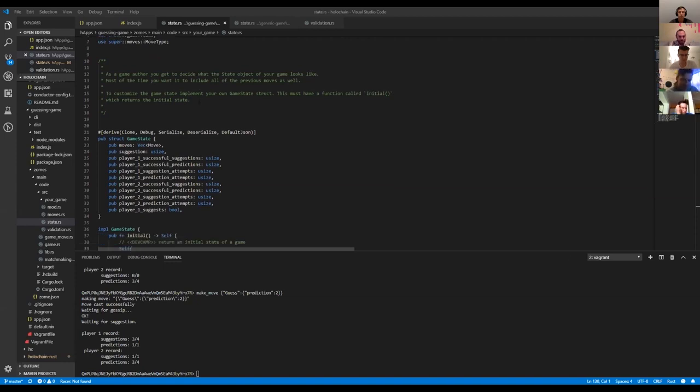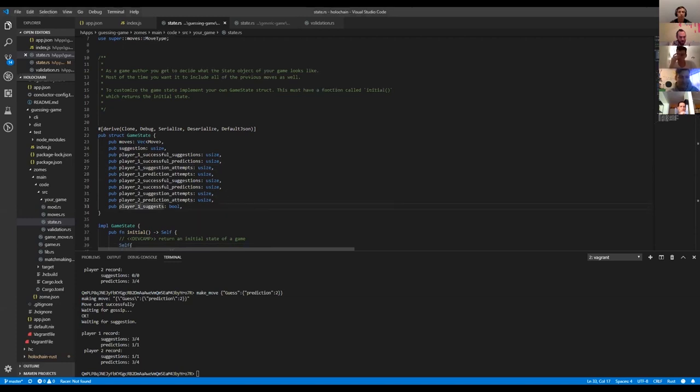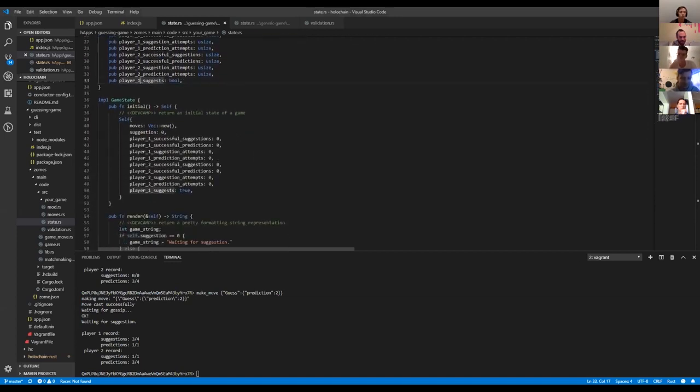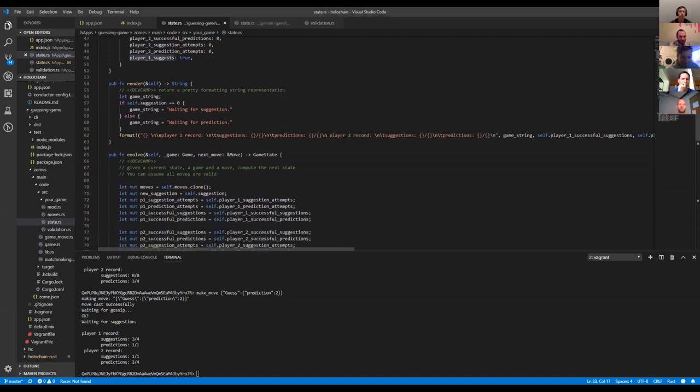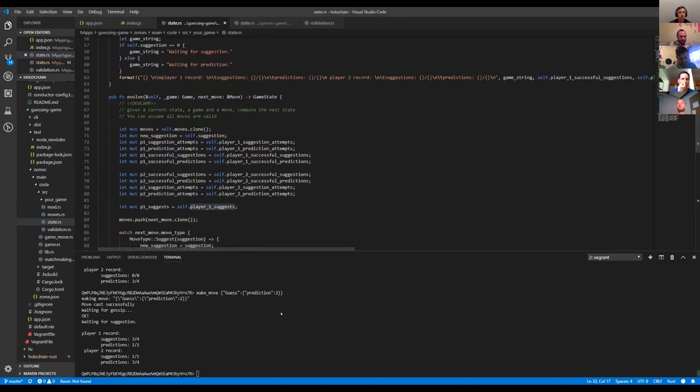So in our game state, we're tracking the current suggestion and then just the stats on player 1 and 2's suggestion and prediction attempts, and whether or not player 1 is suggesting for swapping purposes. We initialize our board, everything's a 0, player 1 starts by default. Rendering, pretty straightforward. We're either waiting for a suggestion or we're waiting for a prediction, and then we print out the records accordingly.